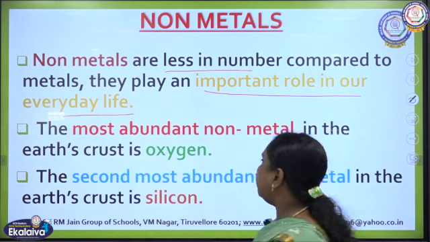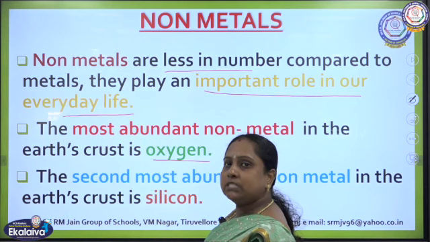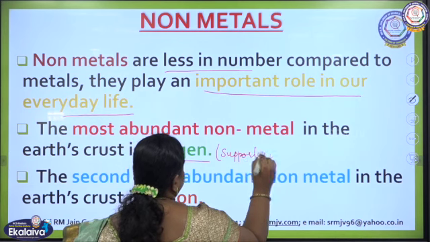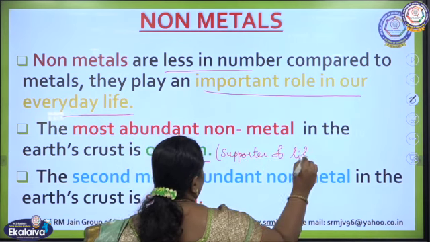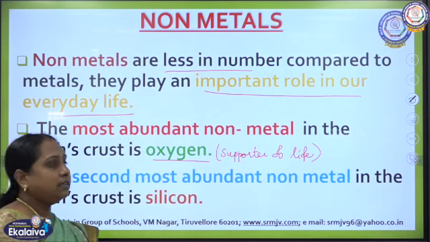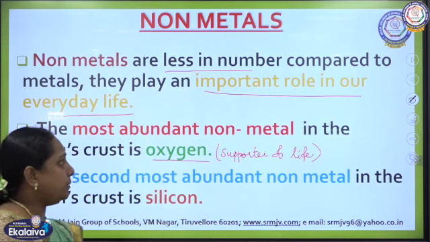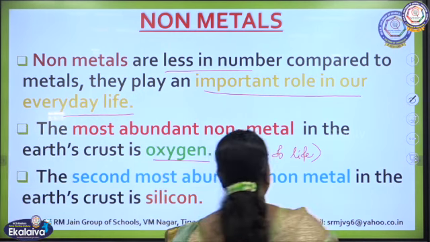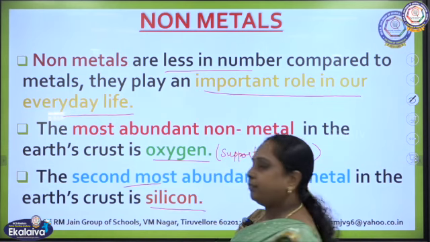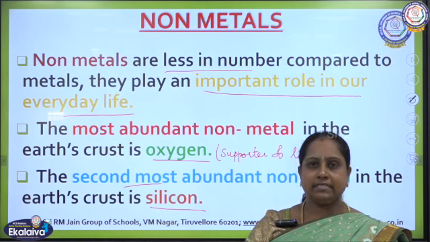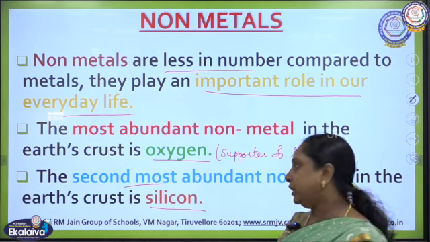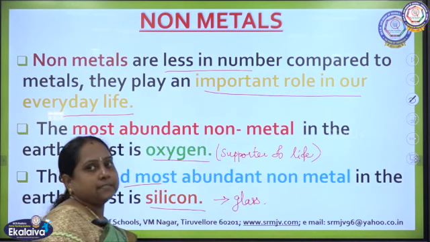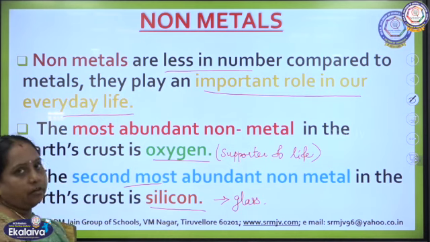And the most abundant non-metal in the earth's crust is oxygen, which is considered to be the supporter of life. Without oxygen, no organisms can survive in the world. So oxygen is a very important non-metal which helps organisms to live. The second most abundant non-metal in the earth's crust is silicon. It is nothing but the sand which is available. With the help of silicon, many materials are produced, for example glass, which is made from silicon.